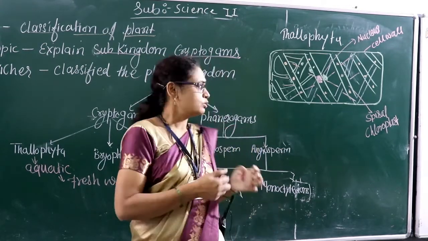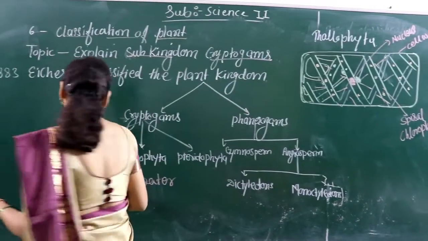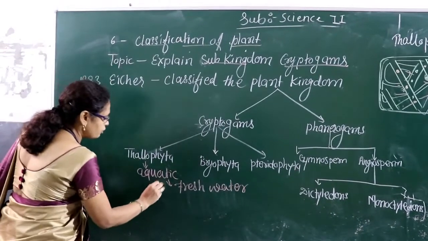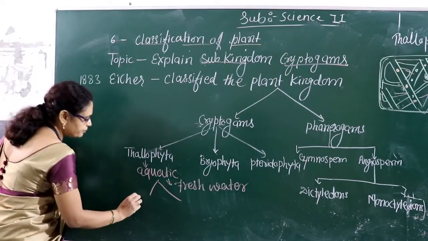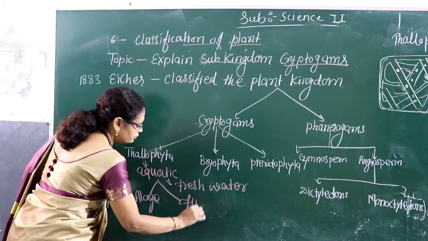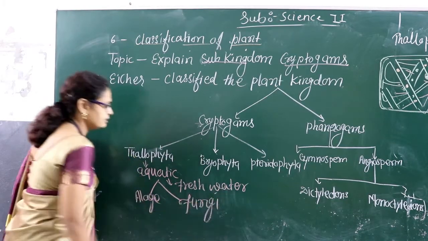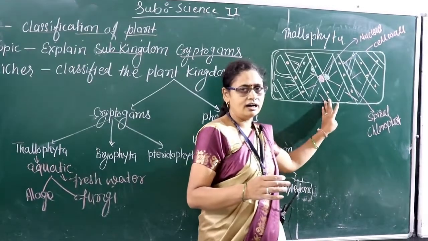And if chloroplast is present, which type of plants are they? Autotrophic plants. So in Thallophyta we can keep two kinds of plants, one autotrophic and another heterotrophic. In autotrophs we keep the algae, and in heterotrophs the fungi. Spirogyra is an example of algae.